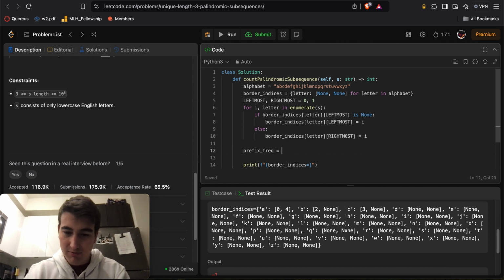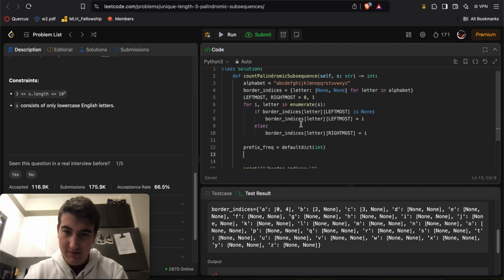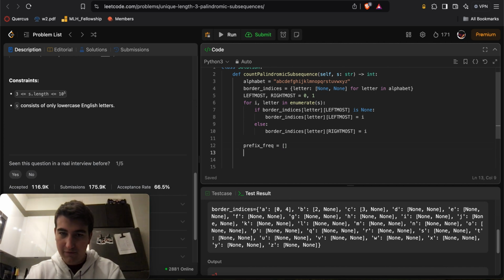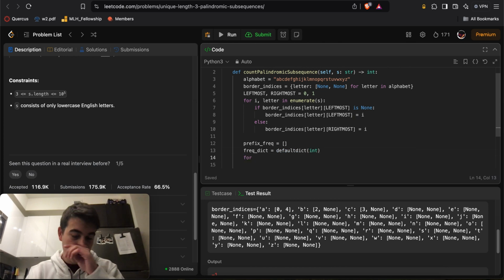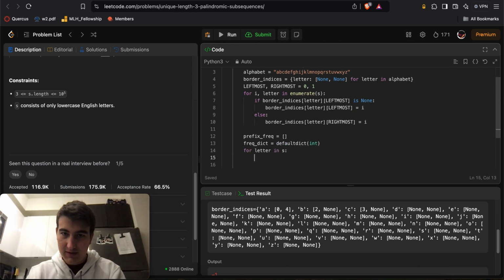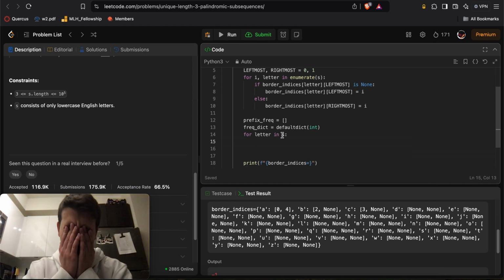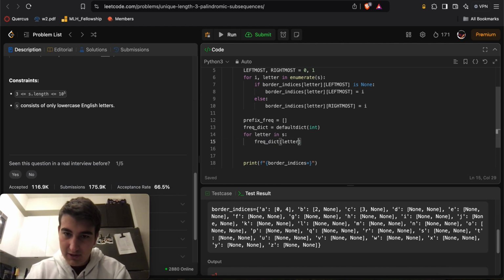We'll do a dictionary. We'll even do a default dict of int. No, here we'll make this an array, right? It's just that we'll keep pushing stuff in there. Frequency dict is equal to a default dict of int. For letter in S, here what we're gonna say is prefix frequency dict of letter plus or equal to 1.